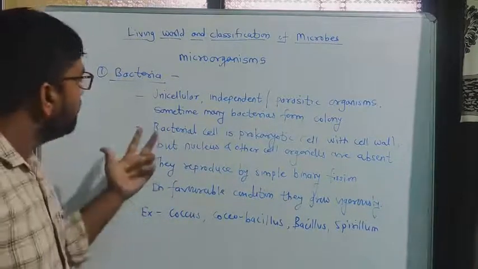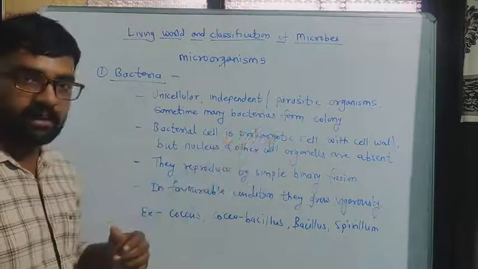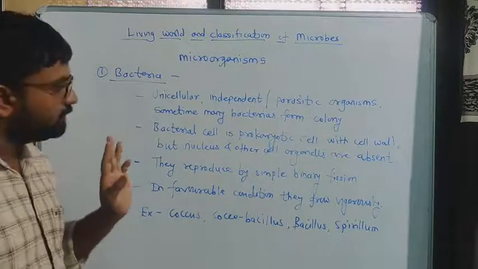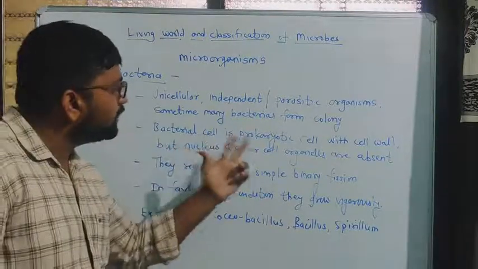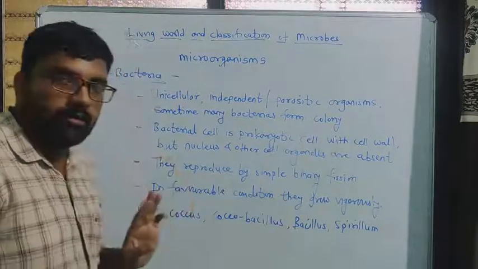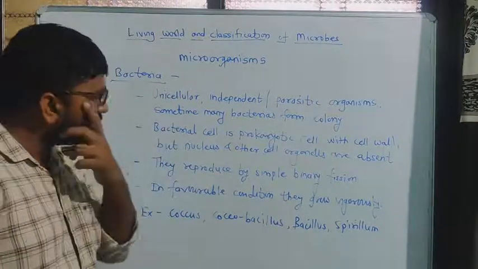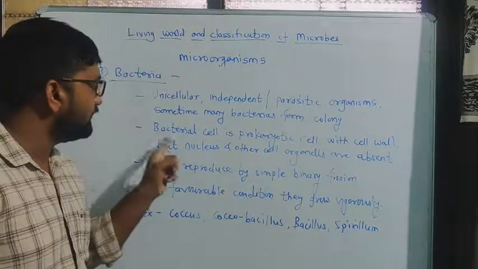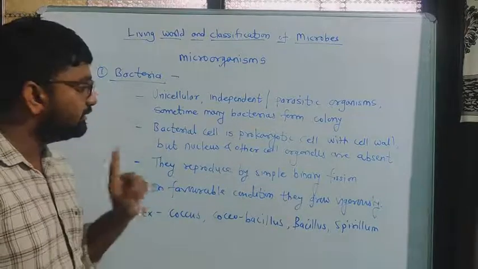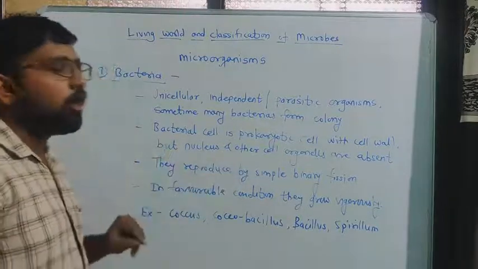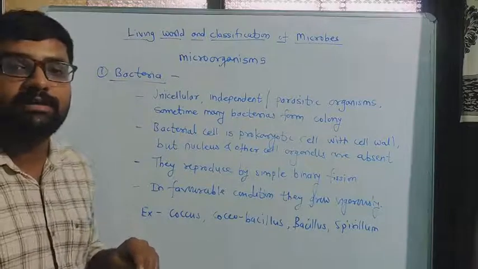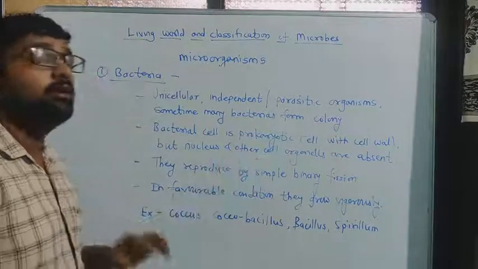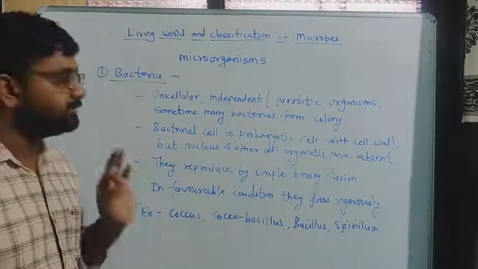Okay, then bacterial cell is a prokaryotic cell. Okay, we know prokaryotic means what? Simply not well developed cell. Bacterial cell is a prokaryotic cell with cell wall. Means what? On the outside of that cell, one cell wall is there in a bacterial cell, and this cell is prokaryotic. But nucleus and other cell organelles are absent here. Okay, in bacteria nucleus and other cell organelles are absent.